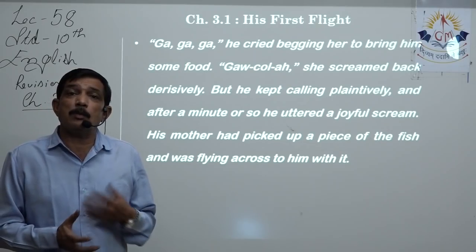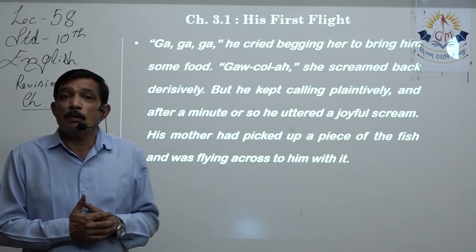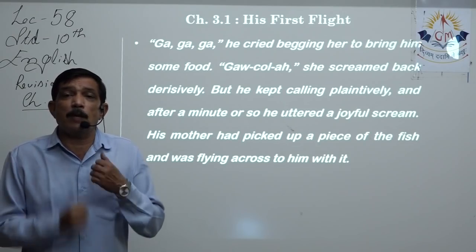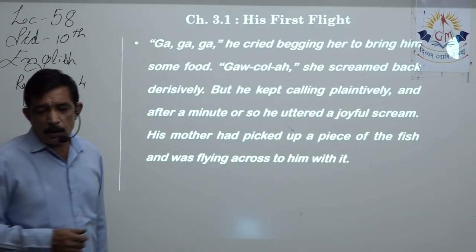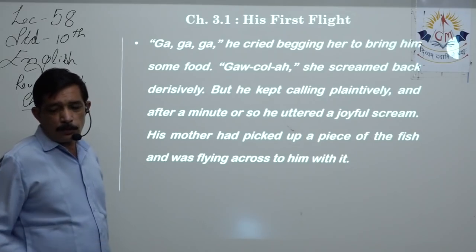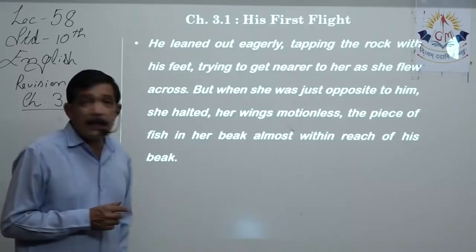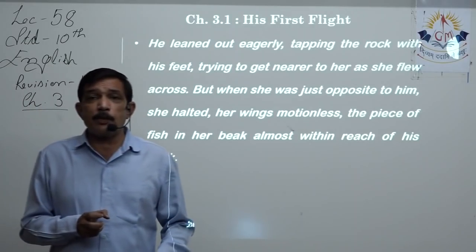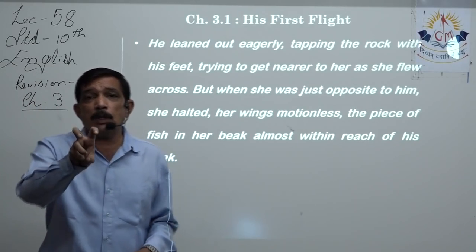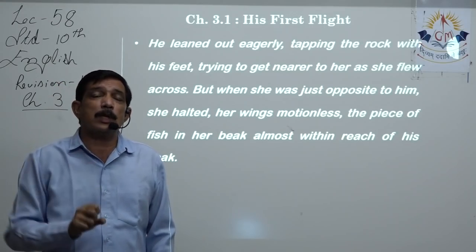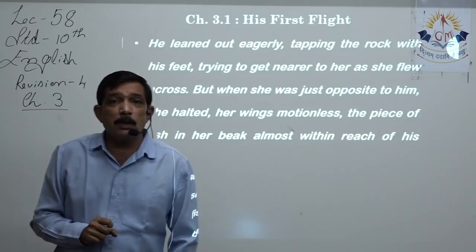And seeing the mother coming towards him with some food, this seagull, he is so desperate, he is jumping over there. His mother had picked up a piece of fish and was flying towards him with it. He leaned out eagerly. Yes, he was so desperate that he started stretching outside and trying to keep the beak open and trying to take that piece of fish from the mother's beak.